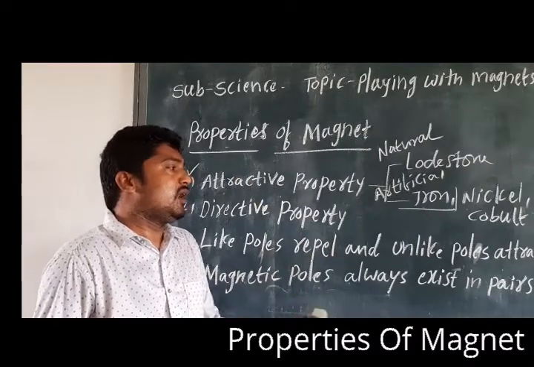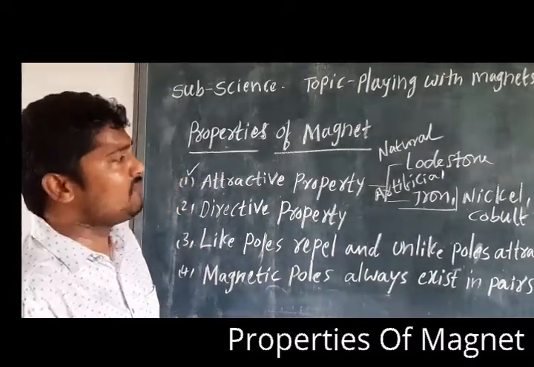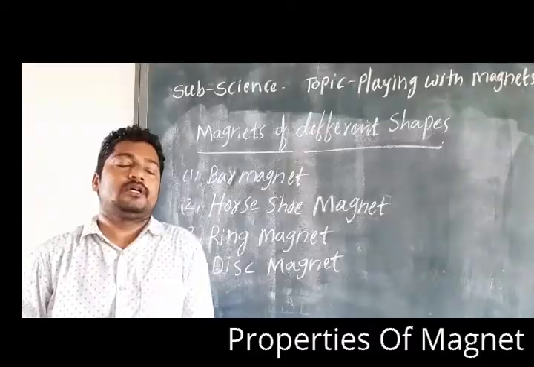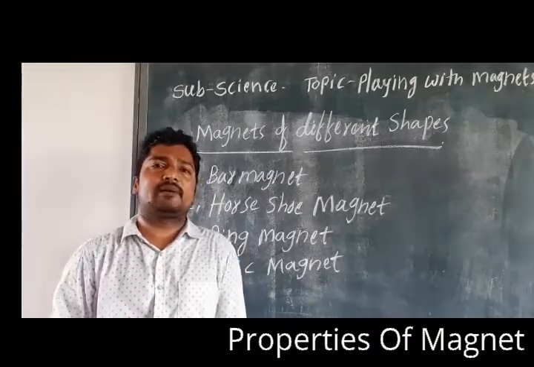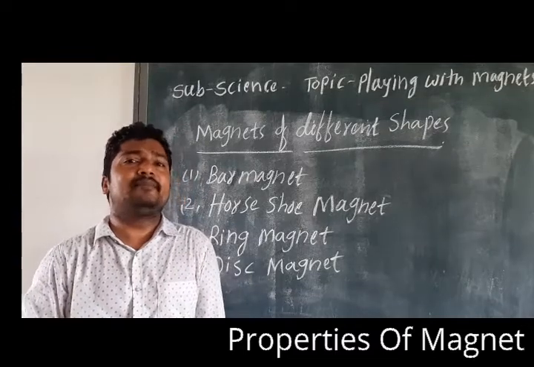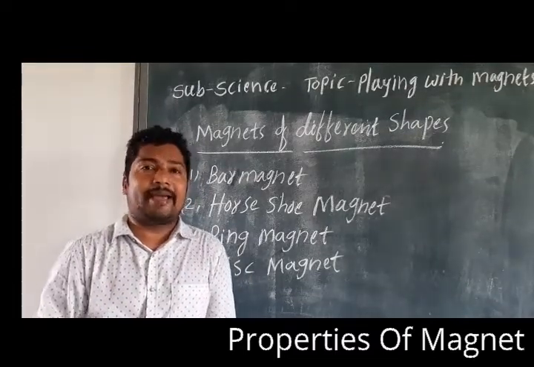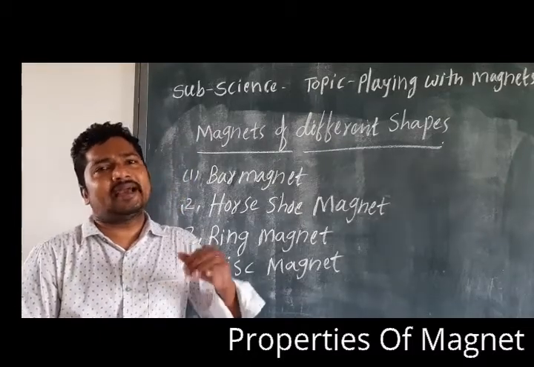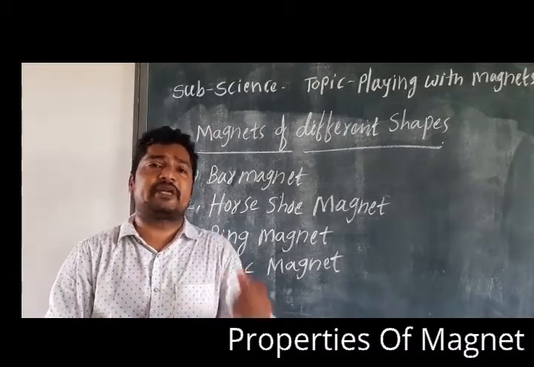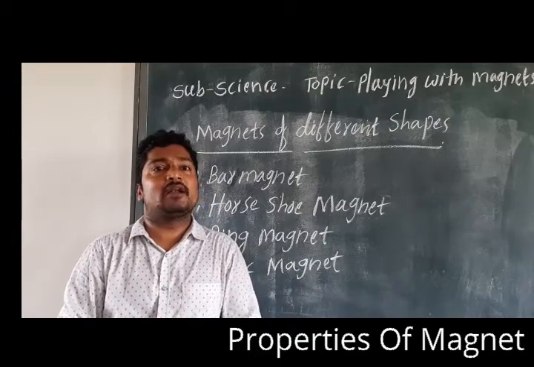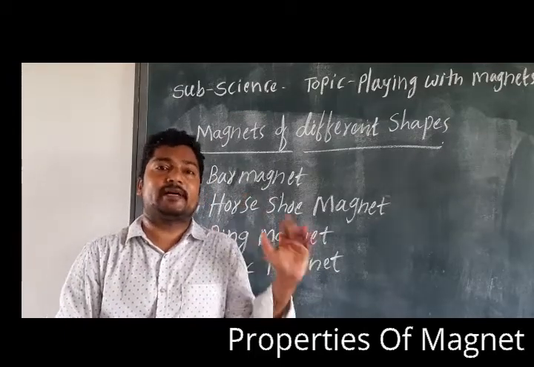So children, now we are going to know about the shapes of the magnets. We discussed some important properties of the magnet. Now let's see the common shapes of the magnet. Now I am going to display that.